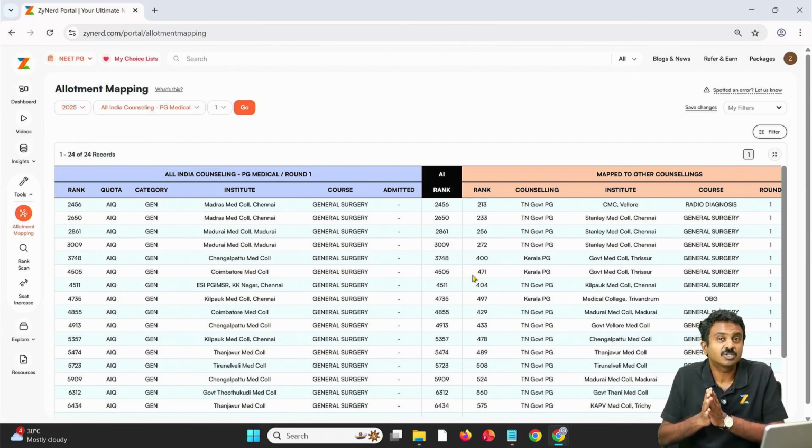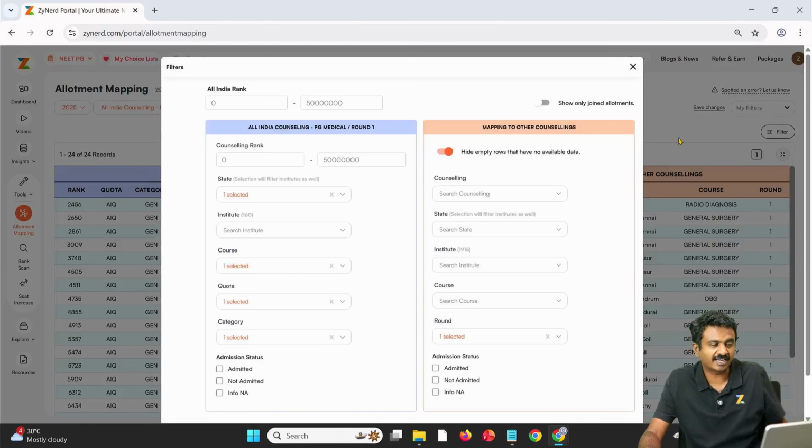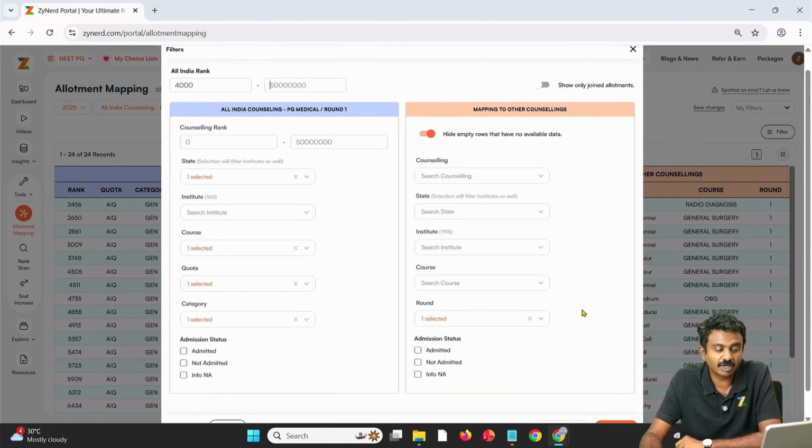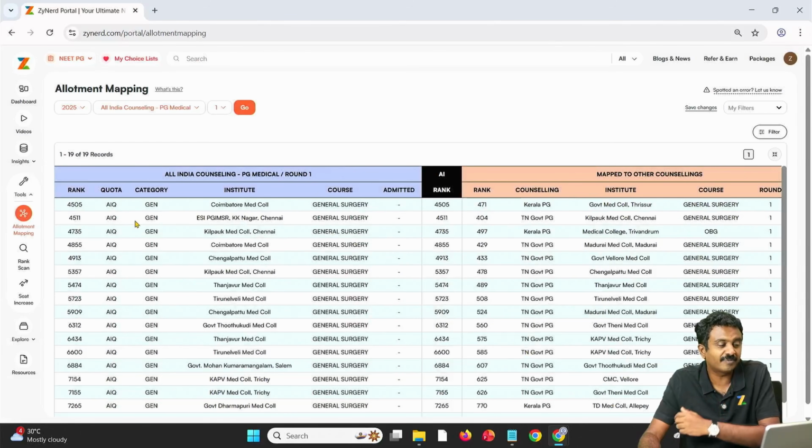So you will see a lot of similar candidates who have opted for multiple other seats. So this is the next part. How do I use it? This is across different rank ranges. What if I want to know this across my specific rank range? I am interested in surgery only, straightforward. I want to know those seats. I am ranked 5000. I am primarily 4500. I am primarily interested in all those above 4000. I will filter out on 4000 and say what have been the common allotments. For me, this gives a reference.